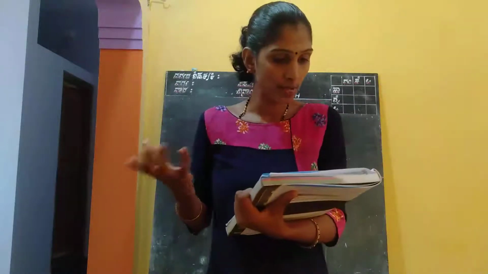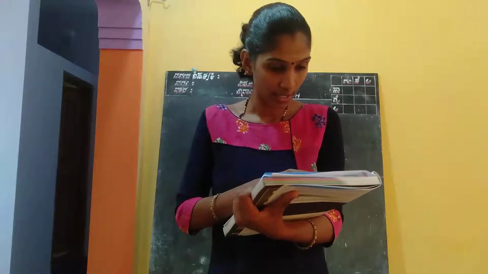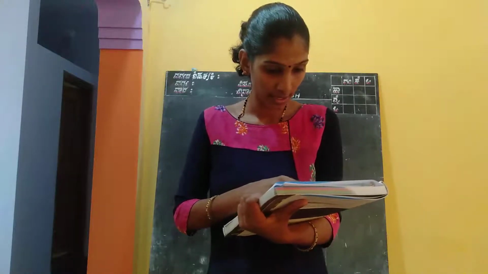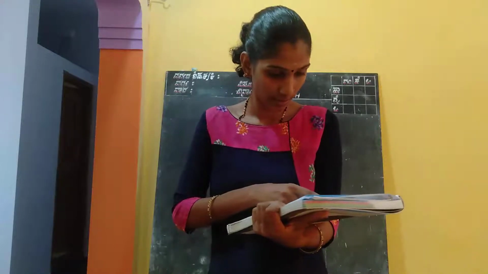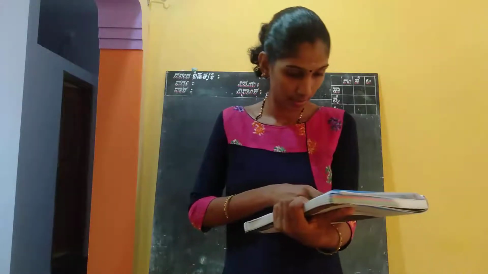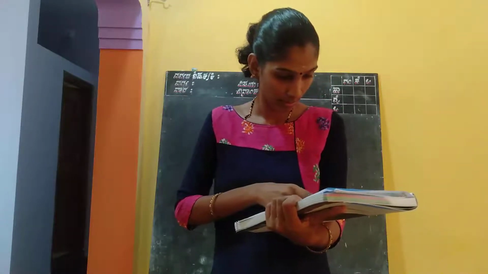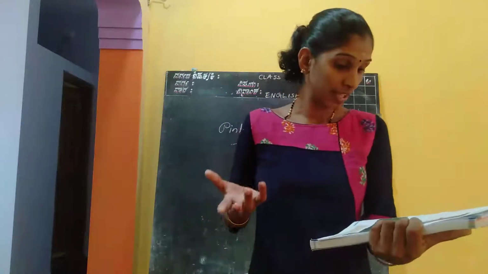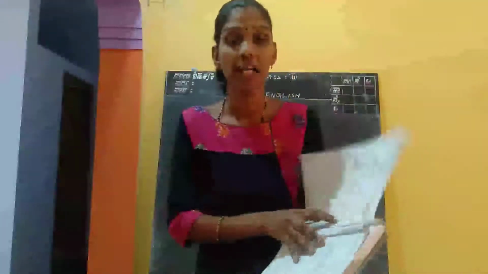How many times do we see it? 1, 2, 3, 4, 5, 6, 7, 8, 9, 10, 11, 12. I think nearly 25 times he used this word dark.